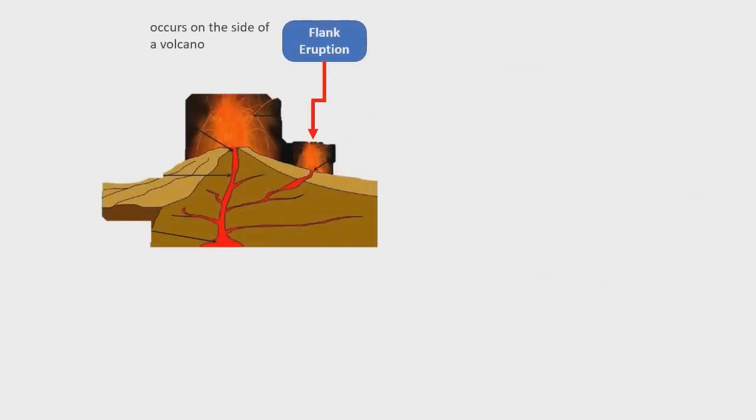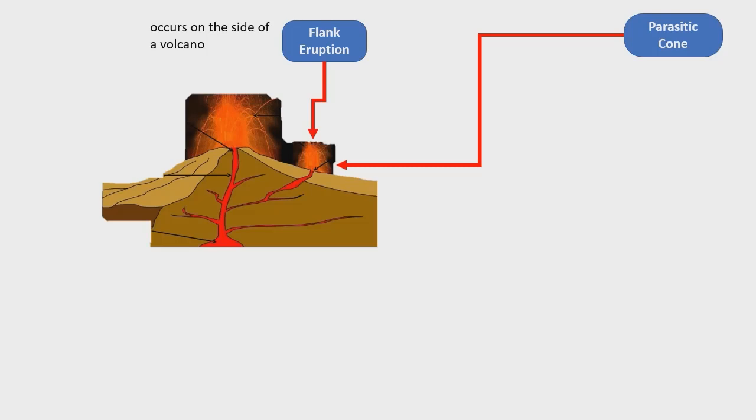Flank eruption. A flank eruption occurs on the side of a volcano, an eruption that is not caused by the main vent, although it is just part of the magma that follows into another channel inside a volcano chamber. Sometimes a flank eruption develops a very small cone, and this very small cone is called a parasitic cone, a volcanic vent that is not part of the main vent.